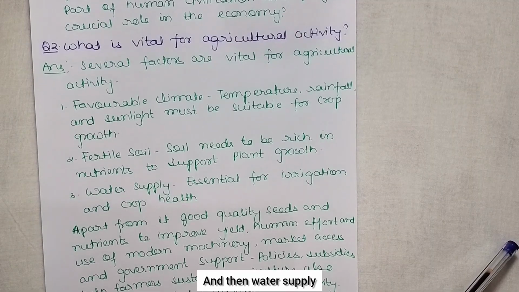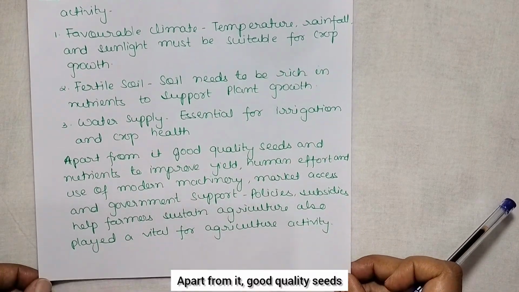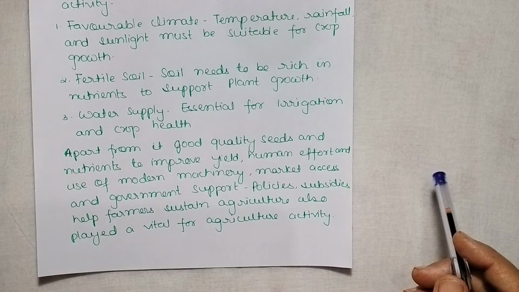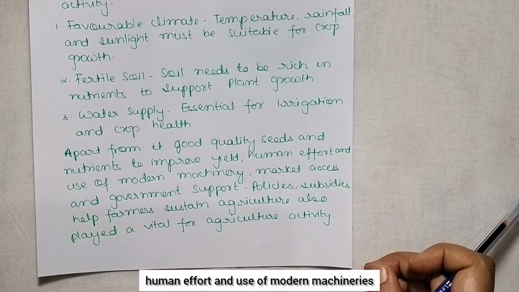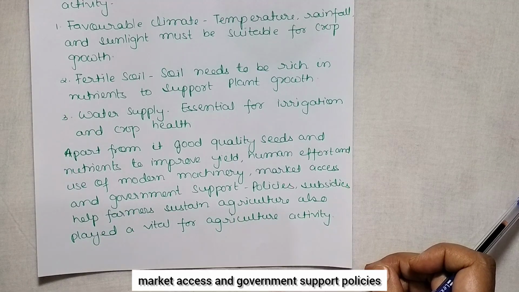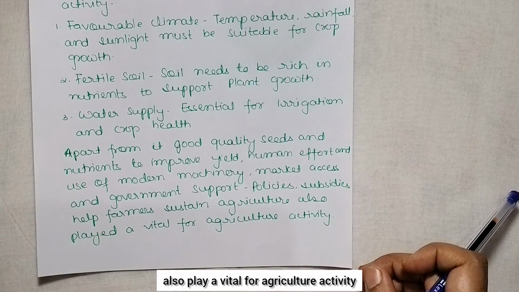And then water supply, essential for irrigation and crop health. Apart from it, good quality seeds and nutrients to improve yield, that is the production, human effort and use of modern machineries, market access and government support policies, subsidies help farmers sustain agriculture, also play a vital role for agriculture activity.